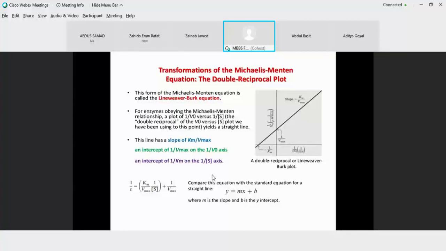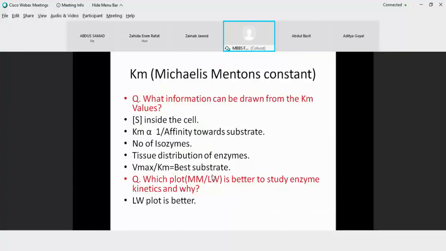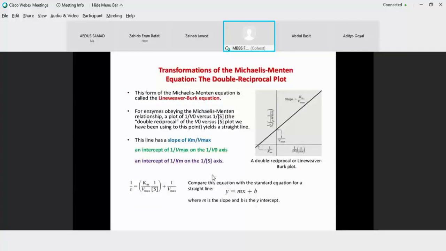Whereas when we were talking about the uses of the Km value, Vmax upon Km was the best substrate. So the higher the Vmax divided by Km, the better the substrate. So if you know the slope, taking the inverse of the slope will tell you about the best substrate, because that is just the opposite.